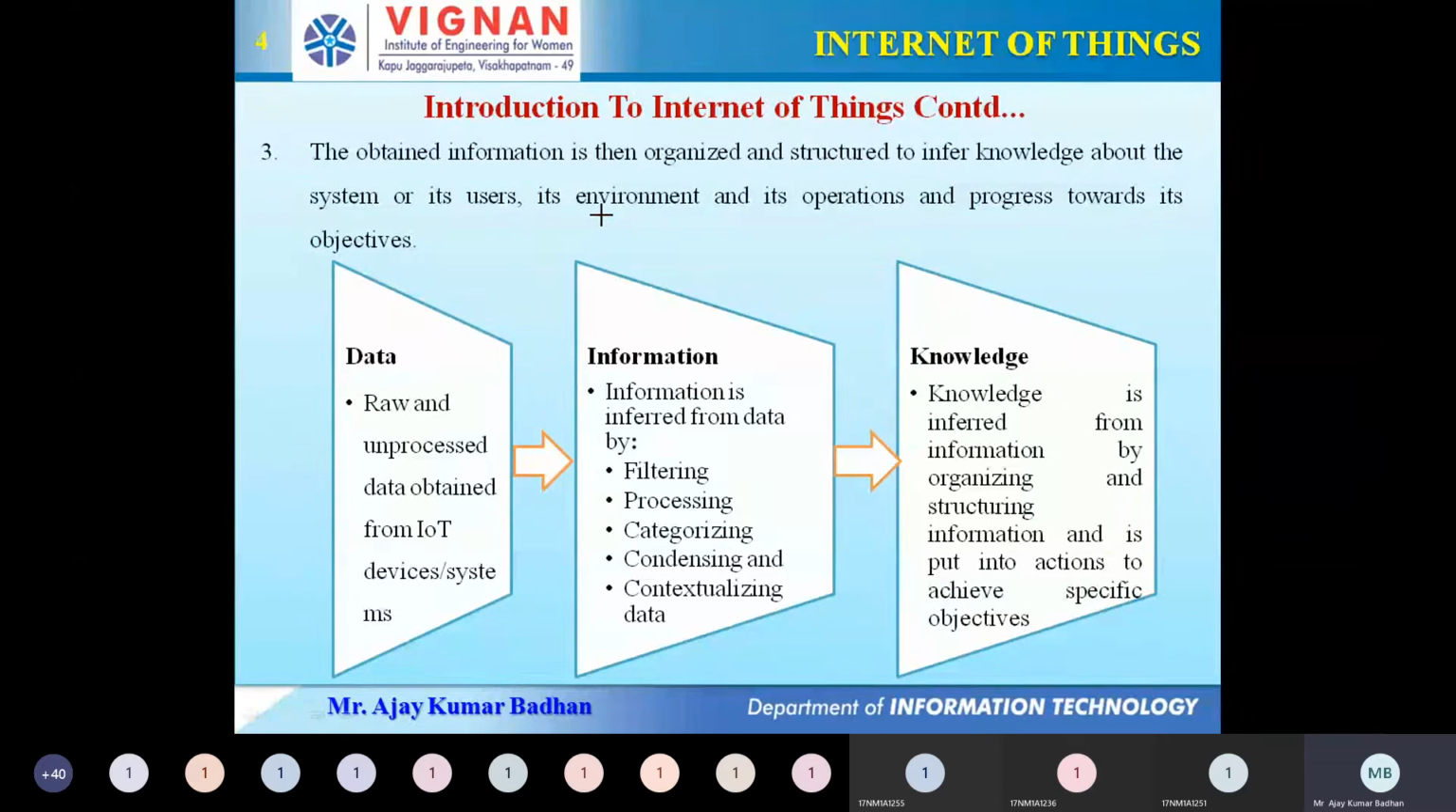Now from this information, we are trying to get knowledge. How do we get knowledge? Let us suppose, in the same manner, whatever values I gave you, we are getting 5 different readings per second.